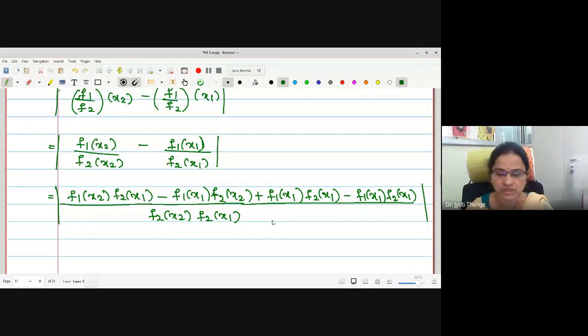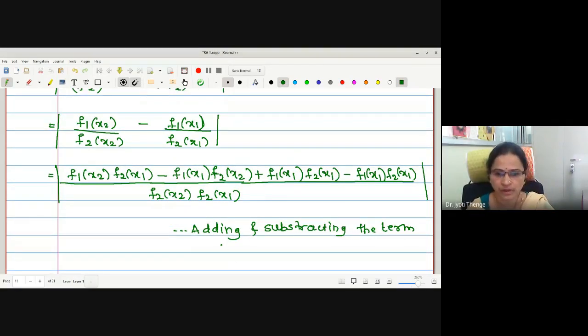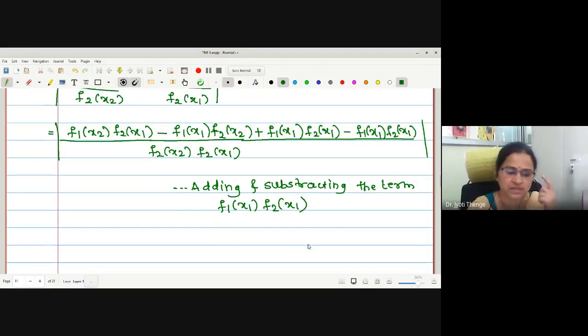In the last step, in the last theorem also, we have made a small adjustment in order to separate f1 and f2. Here also we are making a small adjustment of adding and subtracting a term. Let me write this, adding and subtracting the term f1 x1 into f2 x1. Okay. Now in the next step we will follow.